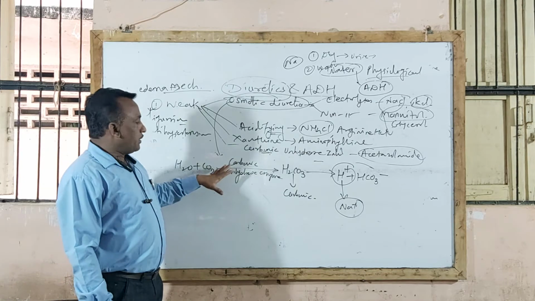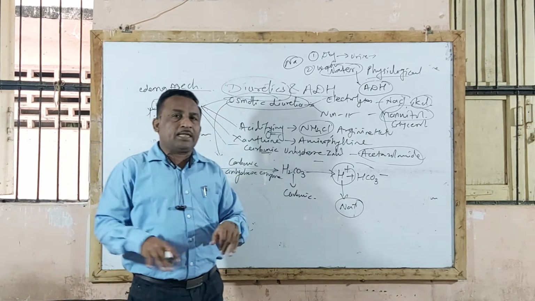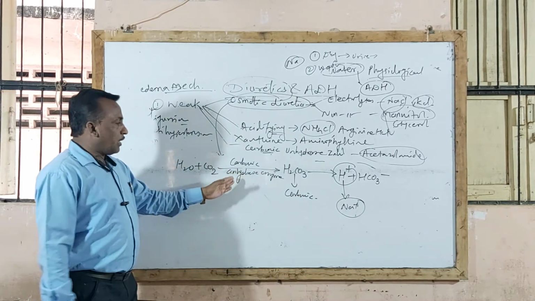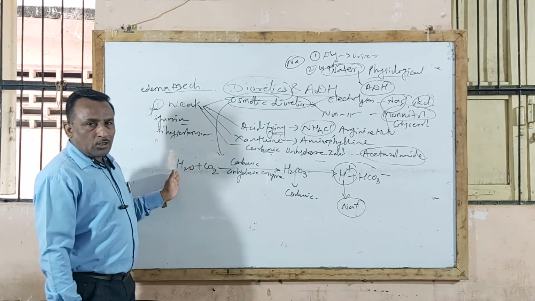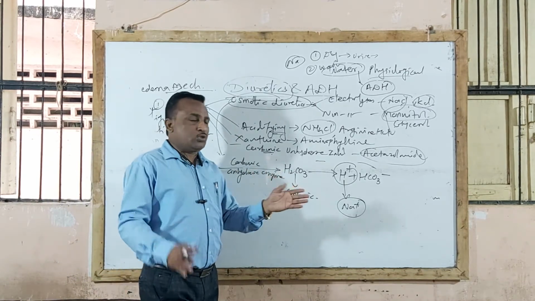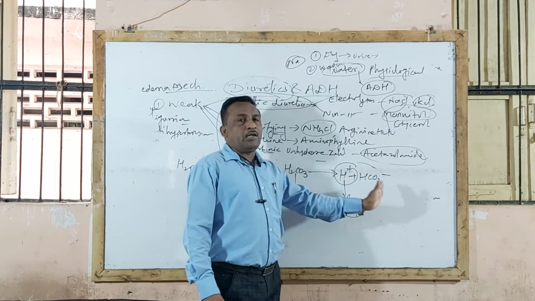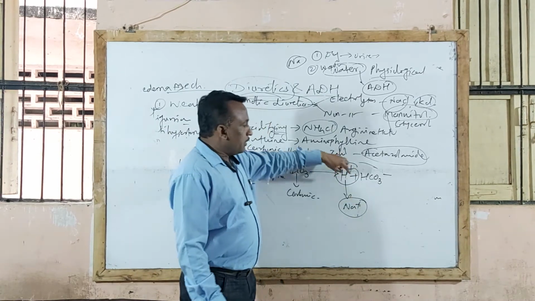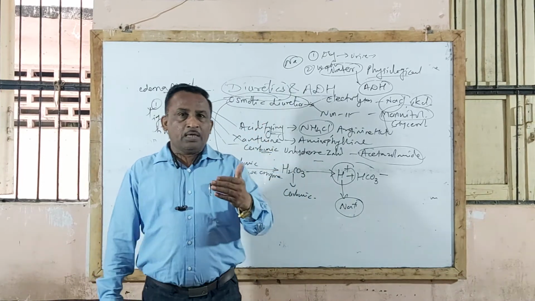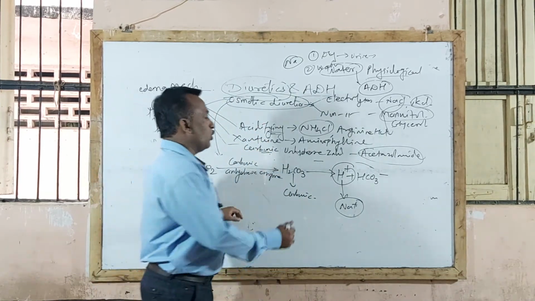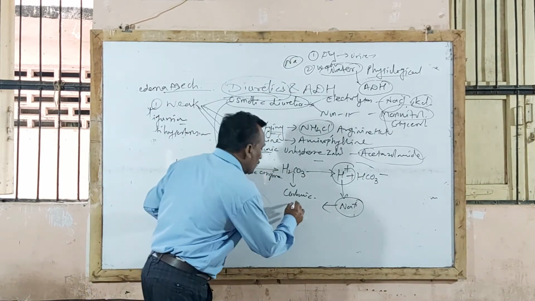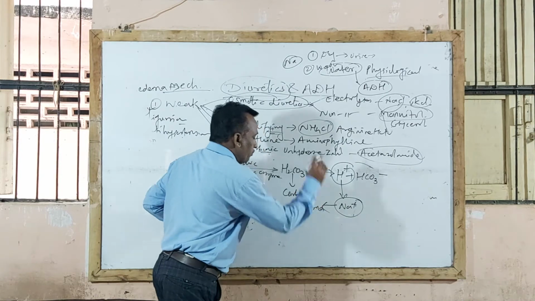This carbonic anhydrase enzyme is particularly present in the renal cortex and is responsible for this reaction, in which water plus CO2 is converted to carbonic acid, which further dissociates into H+ ion and HCO3-. This H+ ion is responsible for exchange with sodium ion, and thereby reabsorption of sodium takes place in the body, and when sodium reabsorption occurs, that leads to an oedema condition.